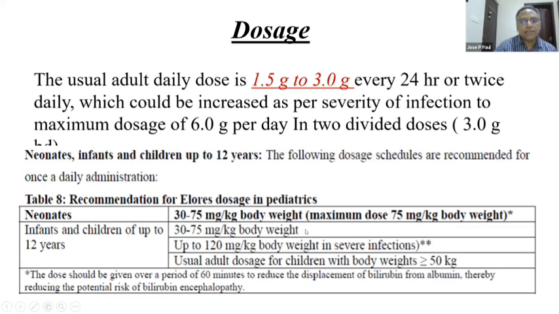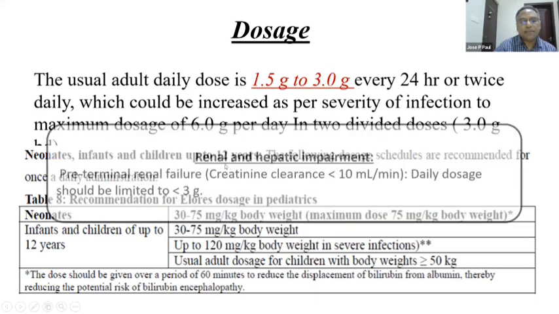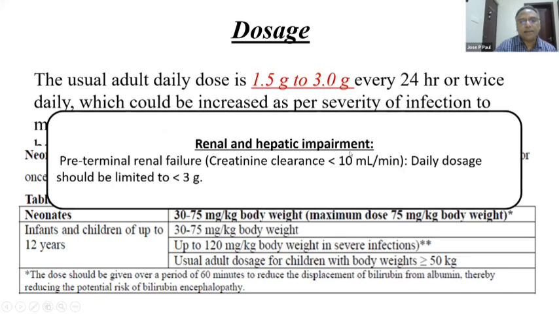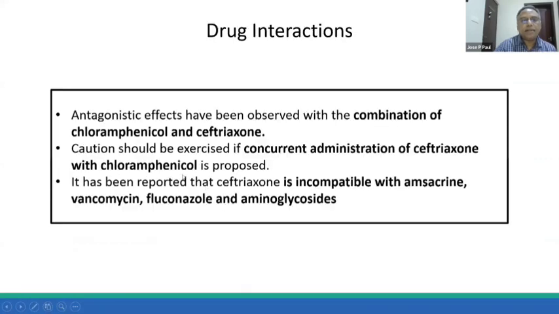These are the recommendations in children. And in patients with impaired renal and hepatic clearance, the daily dose should be limited to less than 3 gram. Antagonistic effects have been observed with the combination of chloramphenicol and ceftriaxone, so caution should be exercised if concurrent administration of ceftriaxone with chloramphenicol is used. Ceftriaxone can be incompatible with vancomycin, fluconazole, and aminoglycosides. These are the drug insert data.